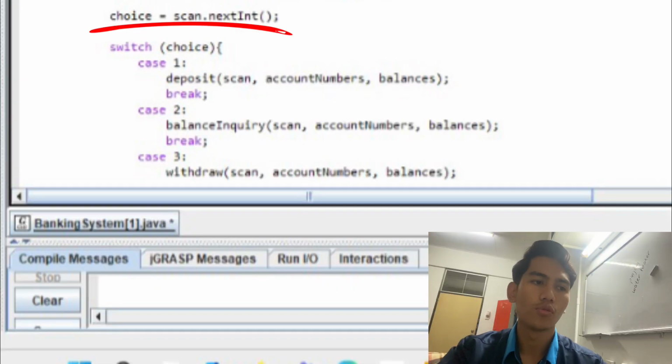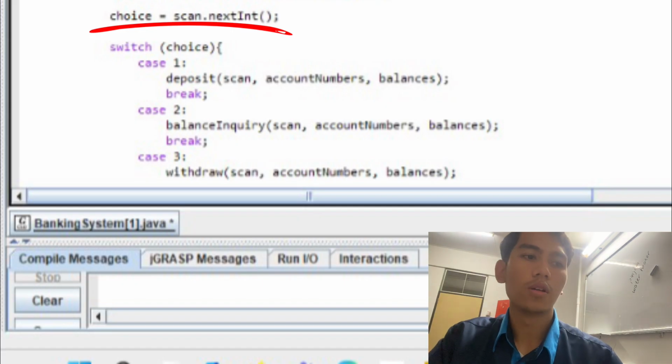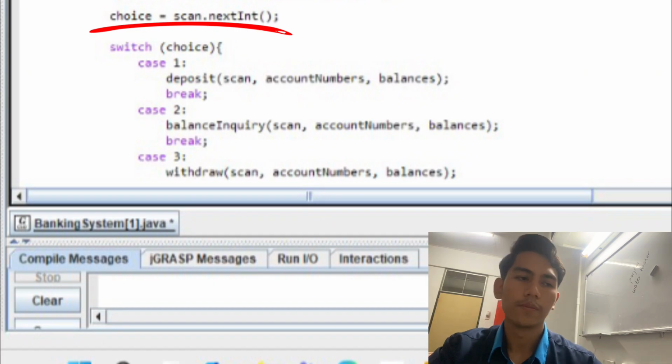Next, we have input statement. The program uses a Scanner object to take input from the user. It is integer for selecting menu option and account numbers, as well as decimal values for deposit, withdrawal, and transfer amounts. User input directly influences program execution, ensuring that operations like deposits, withdrawals, and transfers only proceed if the correct information is provided.